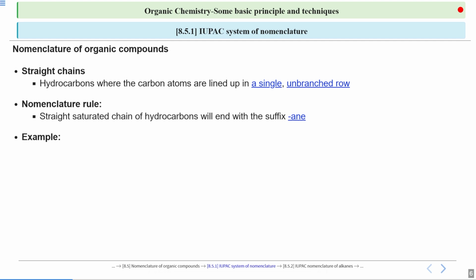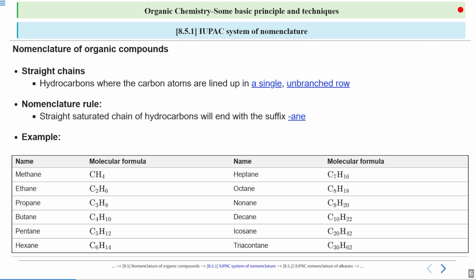So examples of it would be, here are 6 examples starting from methane. This is the smallest straight chain possible. Moving on to ethane, which is C2H6. Then we have propane, butane with 4 carbons. Then we have pentane, 5 carbons, and hexane, 6.